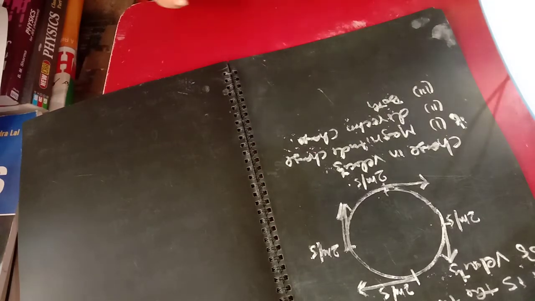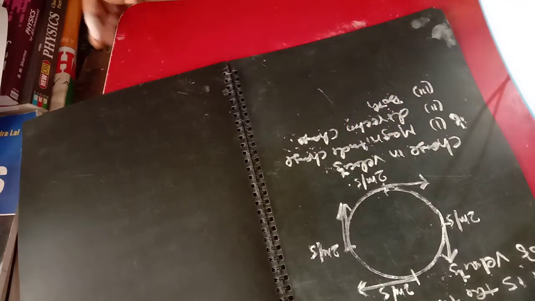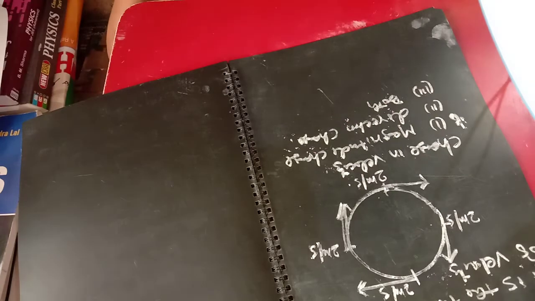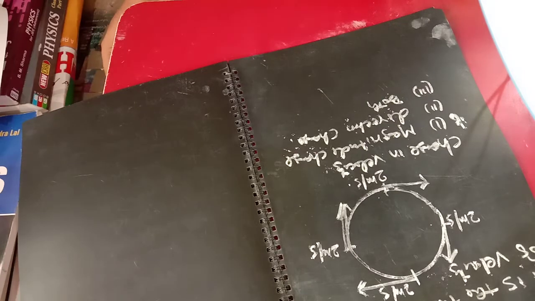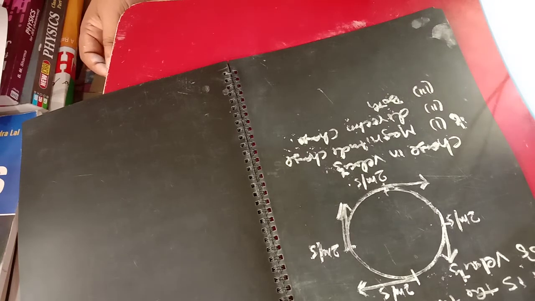Number two, direction is changing. If only the direction is changing, as in the above case, we tell the body is accelerating. Number three, both magnitude and direction are changing. In that case also the body is accelerating. So acceleration is possible in these three different cases. देखो magnitude change हो सकता है, direction change हो सकता है, और both if it will be changing, then it is accelerating. Clear?